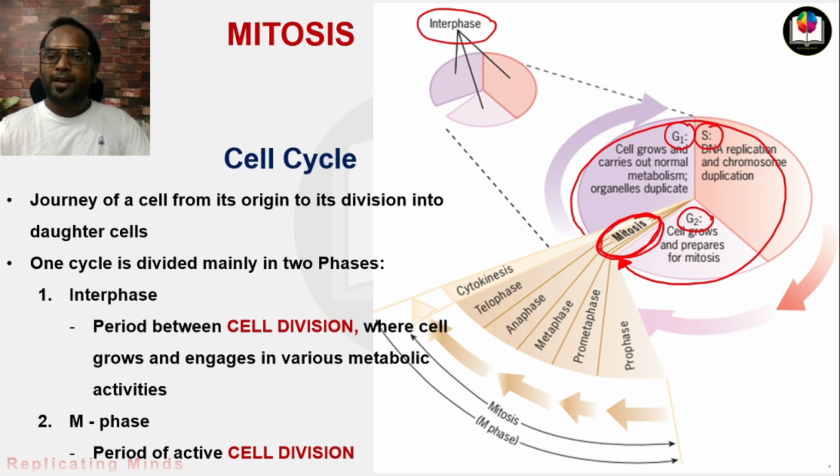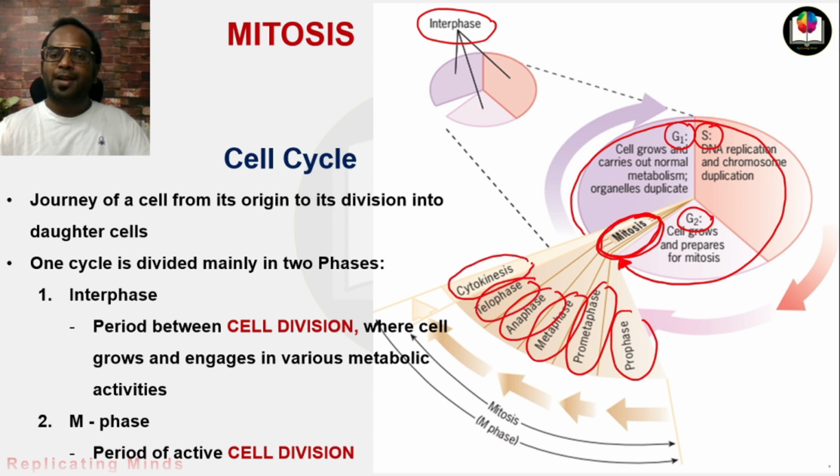And you will see here that mitosis is also further divided into prophase, prometaphase, metaphase, anaphase, telophase, and finally it goes toward cytokinesis, which is known as the cell division. Now we have to go into the details of each and every phase so that we can understand the basic concepts of mitosis.